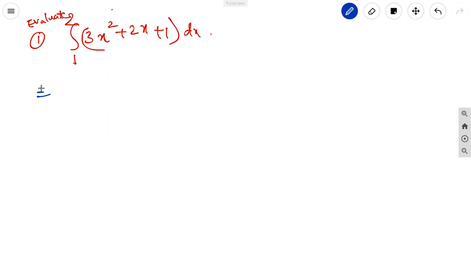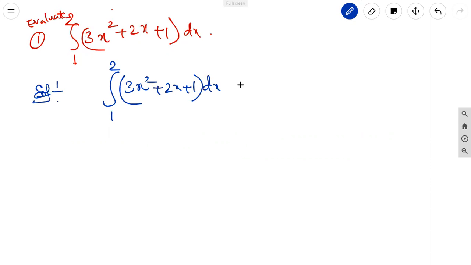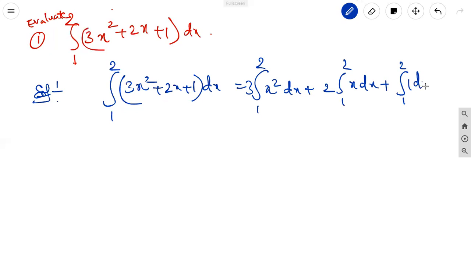For that, the solution: take the given integral with the definite limits, integral 1 to 2, 3x square plus 2x plus 1 whole dx. Write the integration and dx separately: integral 1 to 2, 3 is a constant, write it outside, integral x square dx, 2 is a constant, write it outside, integral 1 to 2 x dx plus integral 1 to 2 1 dx.